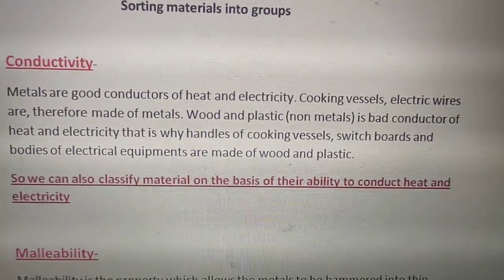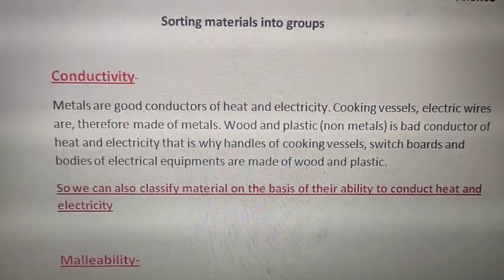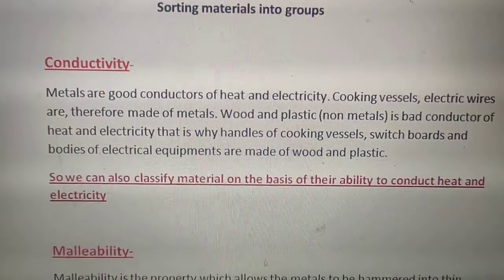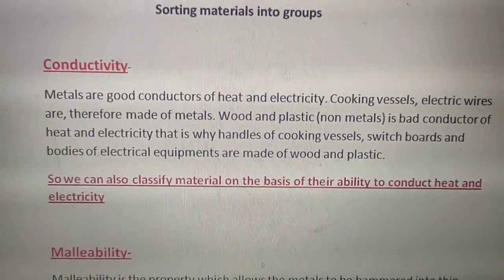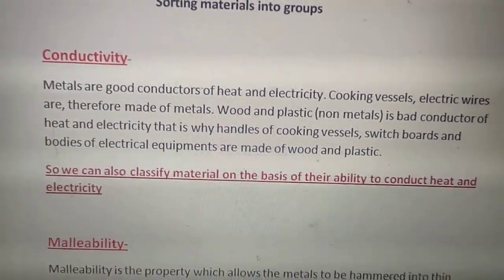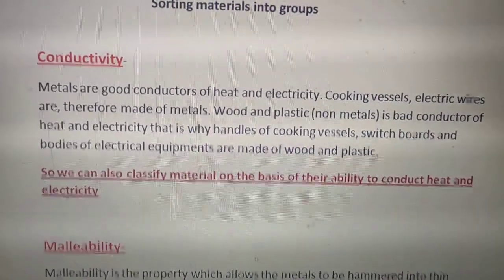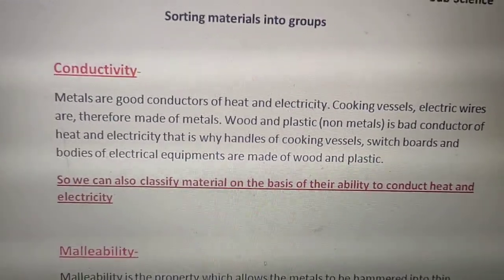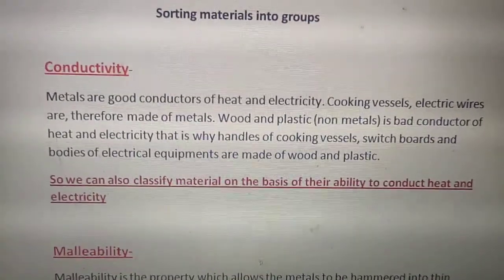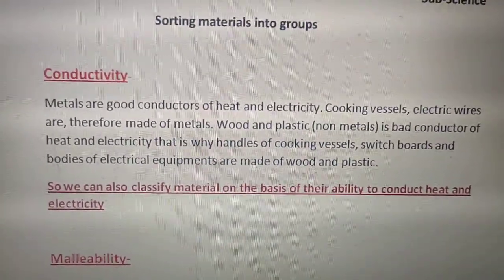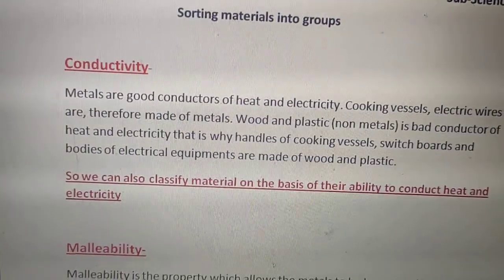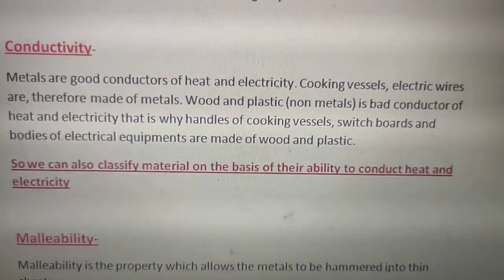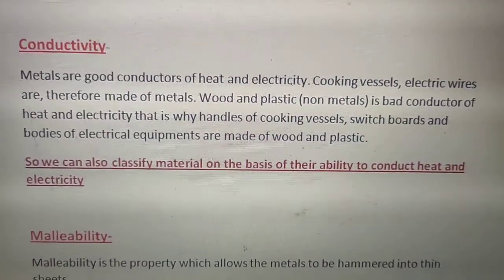Now the conductivity. What is conductivity? Metals are good conductors of heat and electricity. This I told you very first when we started our properties of material, that the cooking utensils which we are using in our kitchen are made up of what? Metal. And why are they made up of metal? Because they can conduct what? Heat. So metals are good conductors of heat and electricity.